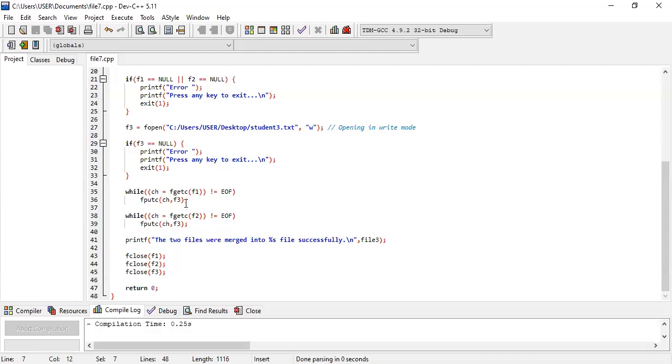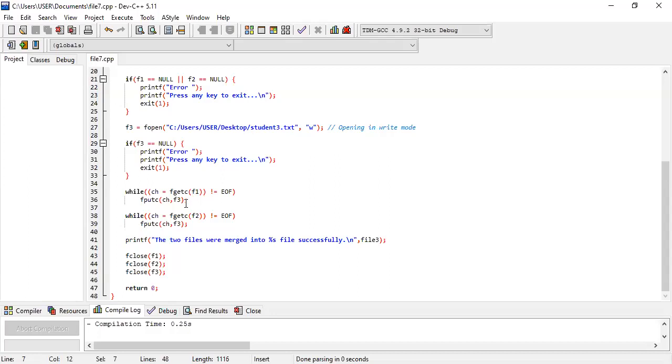First we take S, then T, then U, then D, something like that. So we have to collect the information character by character from file 1, and obviously check that this is not the end of file. Why? Because when it is the end of file, there is nothing to collect from that particular file and nothing to be pasted to the new file.